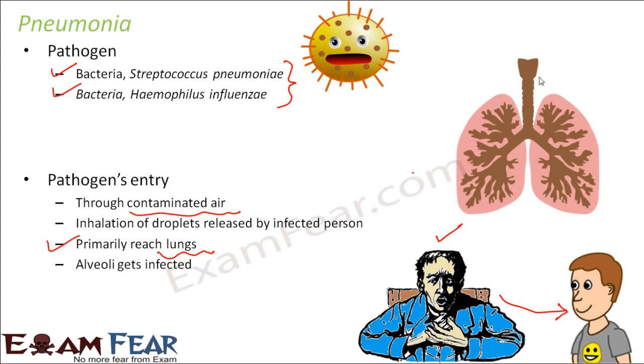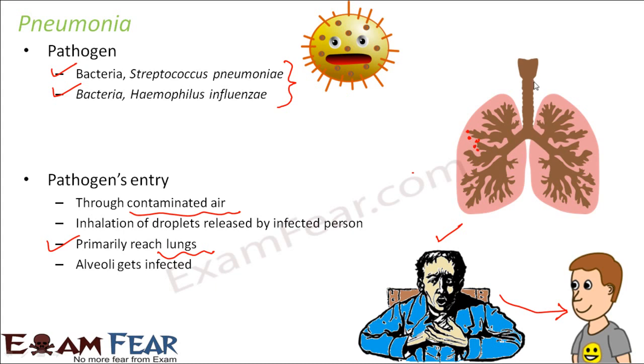Alveoli get affected. If you look at the lungs, you have the bronchi. Then you have bronchioles, and the bronchioles further branch to form the alveoli. Alveoli are basically the terminals of the bronchioles through which the actual exchange of gases takes place. So alveoli is that particular part.